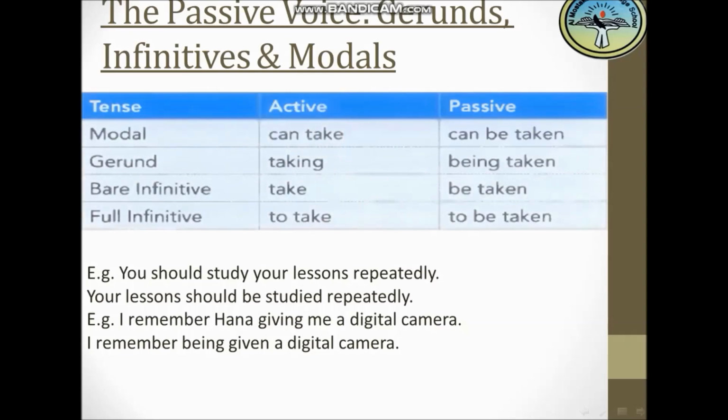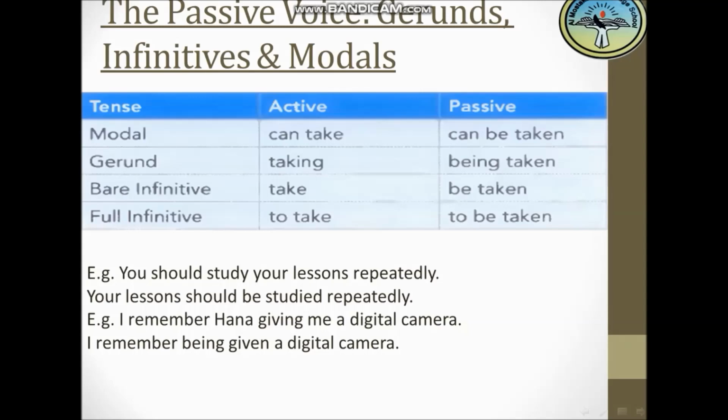Okay, to change it into the passive as we used to do, we put the verb be in the tense of the main verb, and then I put the past participle of the main verb after the verb be.